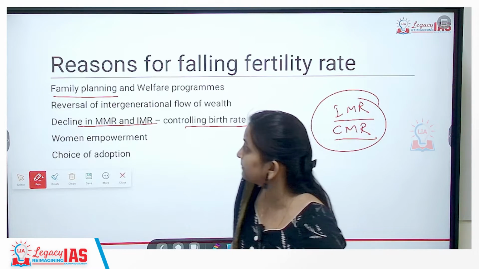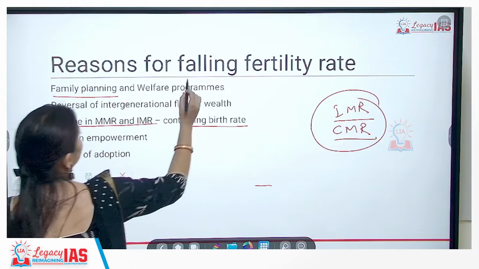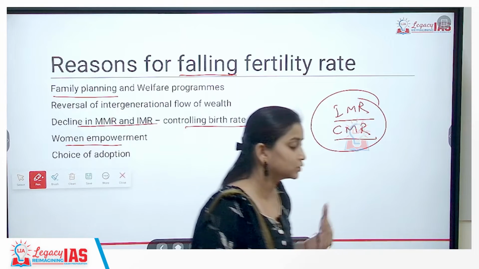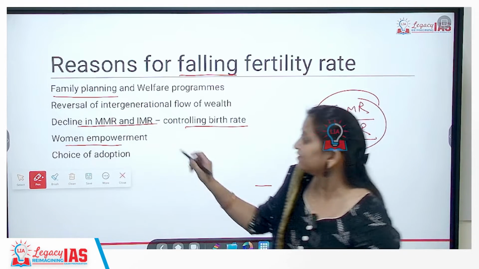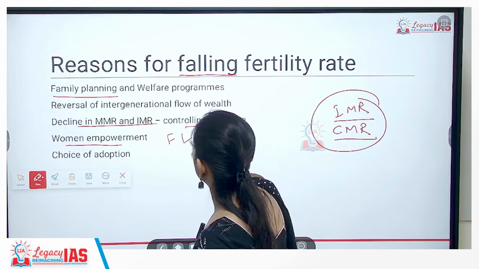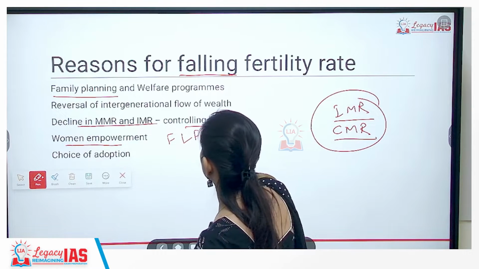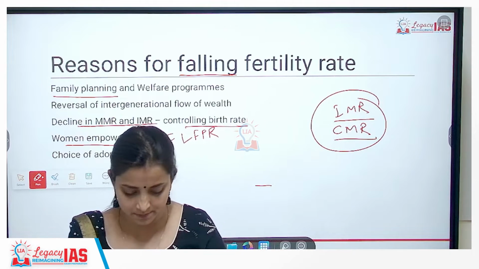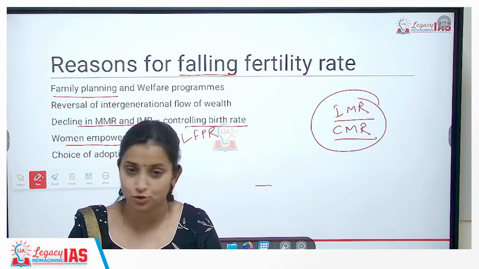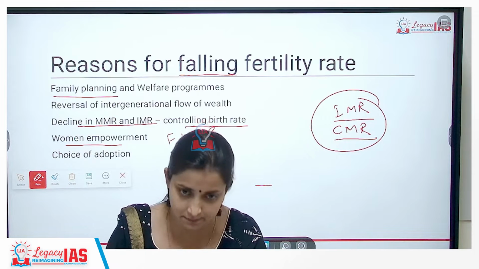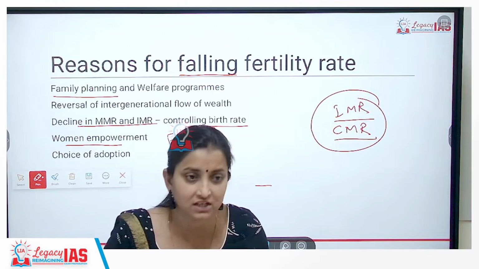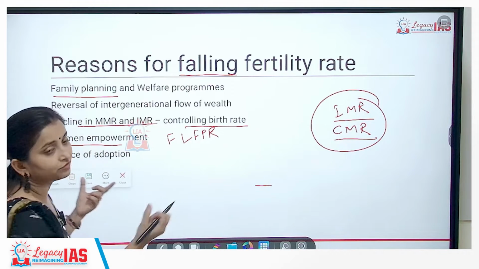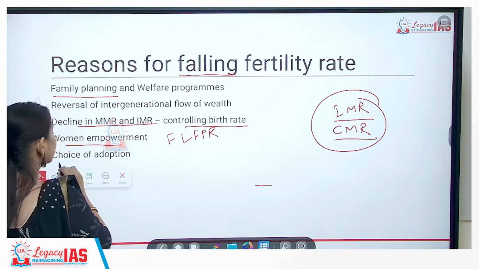We are also witnessing a falling fertility rate because of rising women empowerment. Now women are also starting to work. The female labor force participation ratio has also improved, because of which we now have greater income coming to the family. So they do not want their children to be earning members of the family. They want their children to be educated and provided better health services. So because of women empowerment also, fertility rate is being controlled, and the choice of adoption.